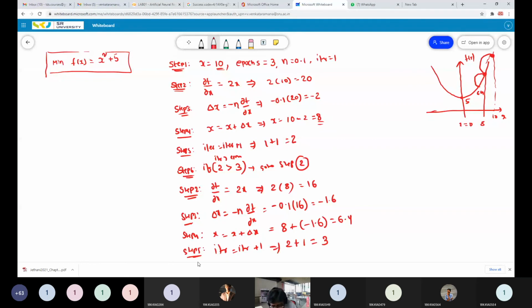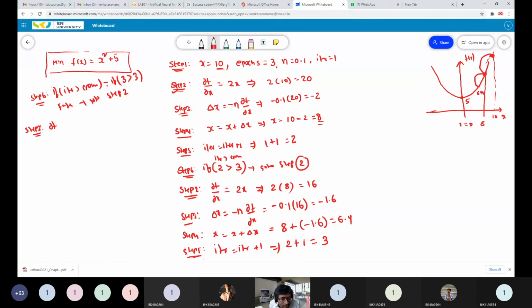Now check for the convergence criteria in step 6. In step 6, check the convergence criteria: is iter greater than epochs or not? The iter value is 3, and the epochs value is 3. Is 3 greater than 3? No. As it is a false case, now go to step 2. Again go to step 2.